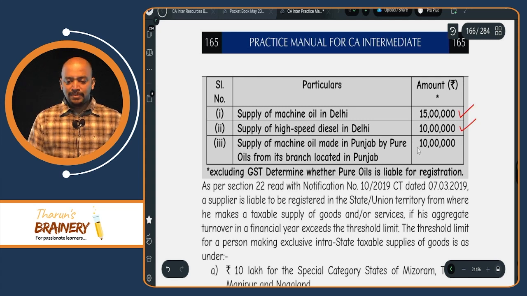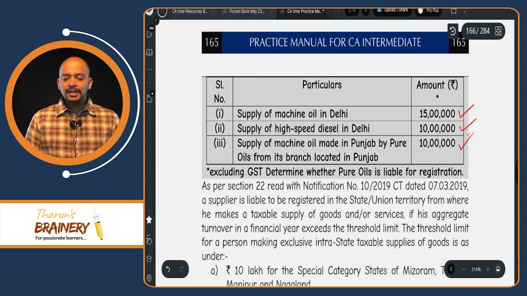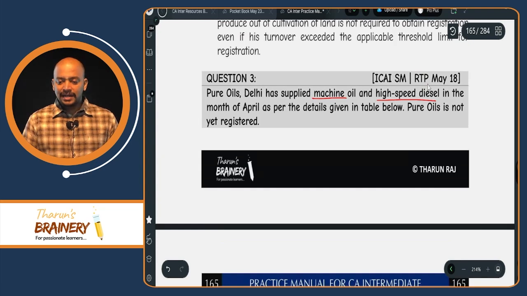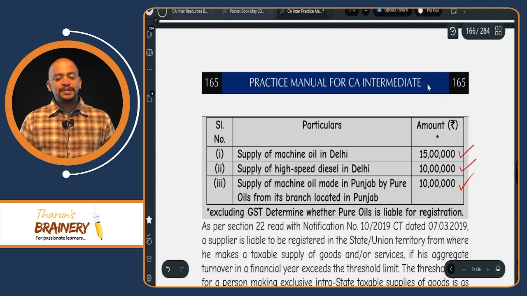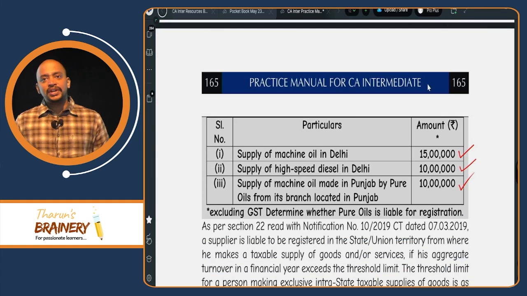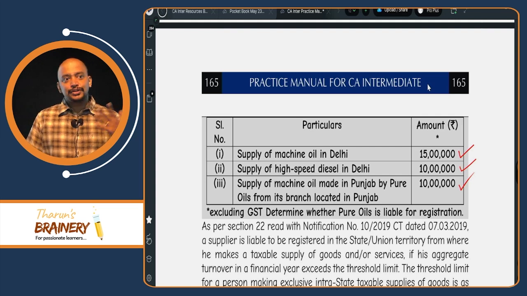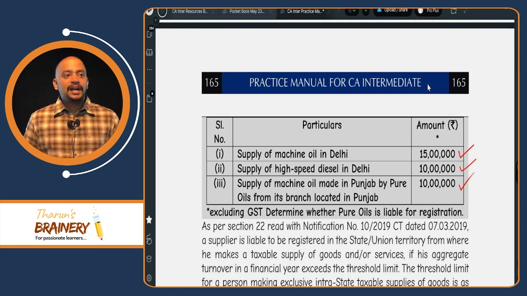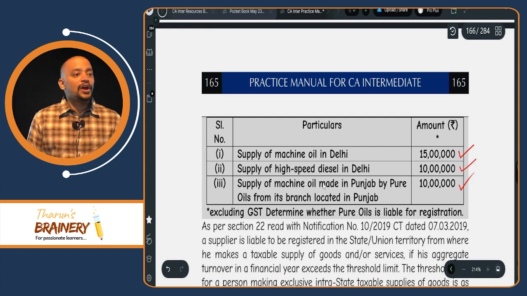Supply of machine oil made in Punjab by Pure Oils from its branch located in Punjab. So their aggregate turnover is 35 lakhs, and they are located in Delhi as well as in Punjab. One of the states is not a special category state, and none of the states is in the MMTN use stamp, and they are exclusively engaged in supply of goods.